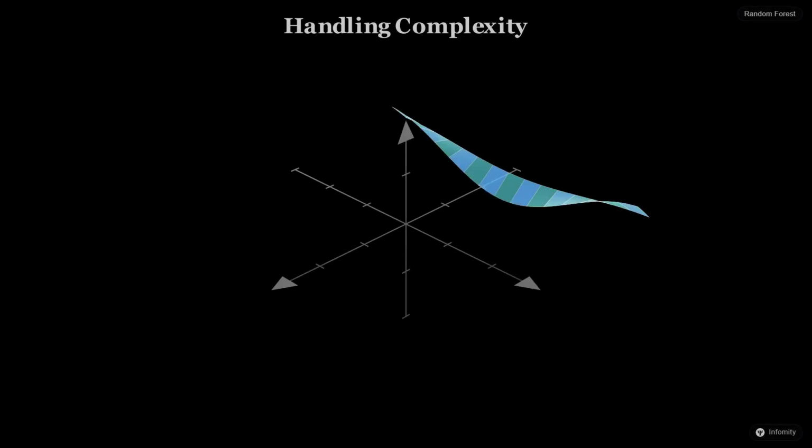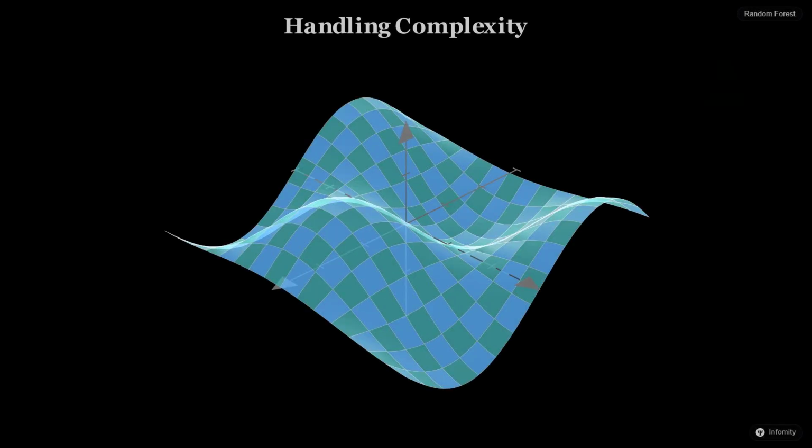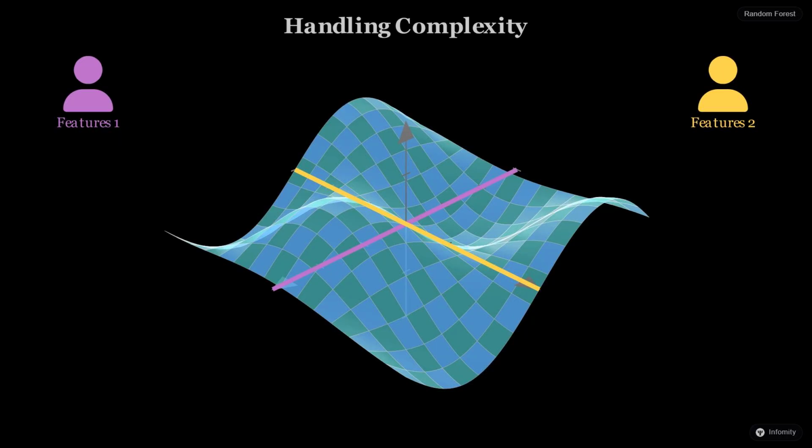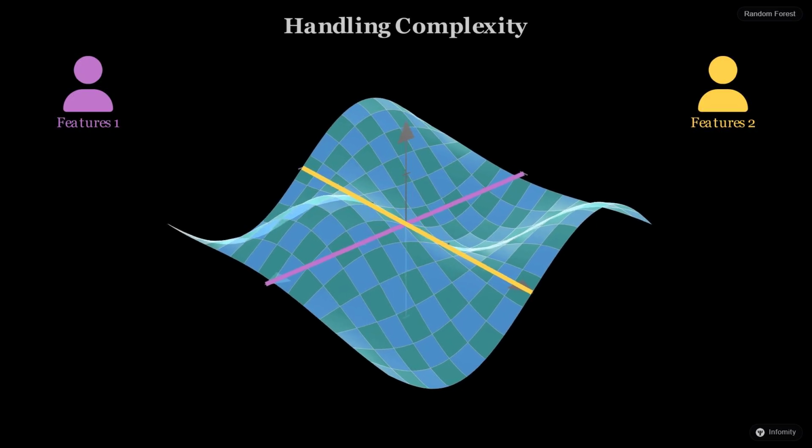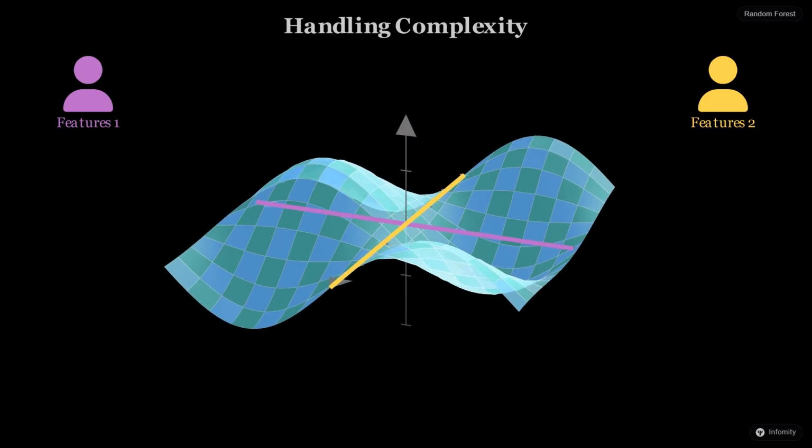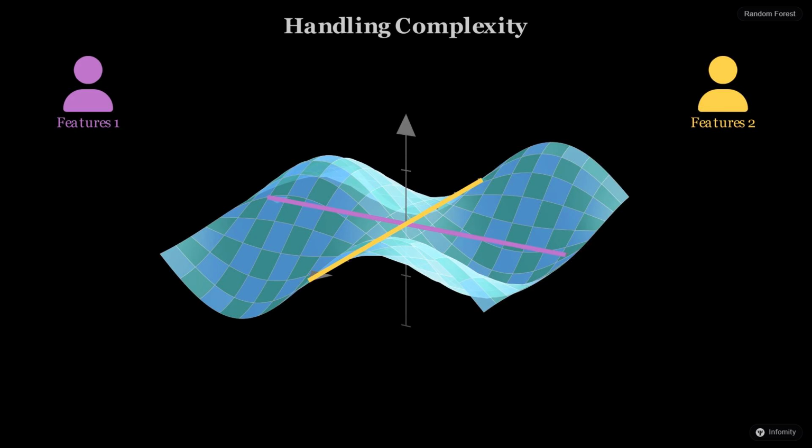Real-world data is rarely just two-dimensional. In complex cases, like predicting a patient's health, judges must weigh dozens of different features simultaneously. Imagine one judge specializing in blood pressure while another looks at age and genetics. Together, they cover the entire landscape of the problem more effectively than any single expert could.